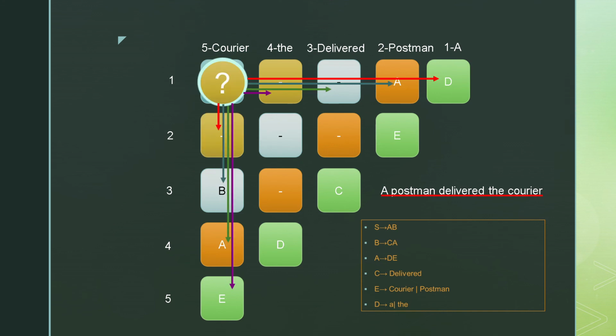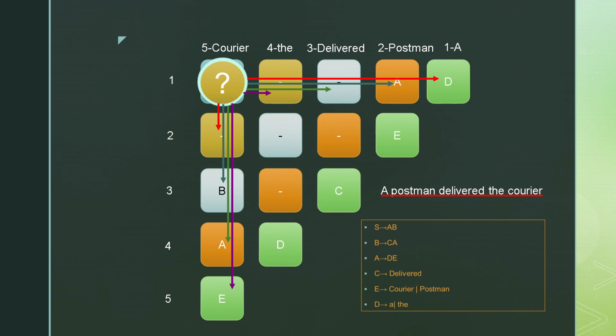The last cell of our table, 1, 5, would tell us the answer, and would represent the whole string "a postman delivered the courier". This could be broken down in four possible ways. So let's go on. The first possibility is we consider A as one string and "postman delivered the courier" as the other. Represented with red arrows, this would involve concatenating D with phi. As we have already seen, this is not a possible case, so we move on to the next one.